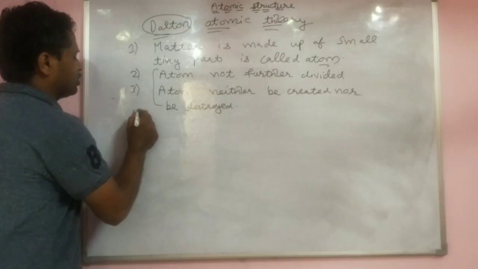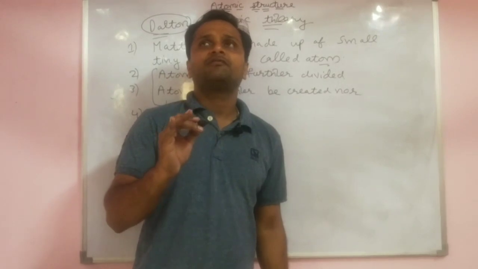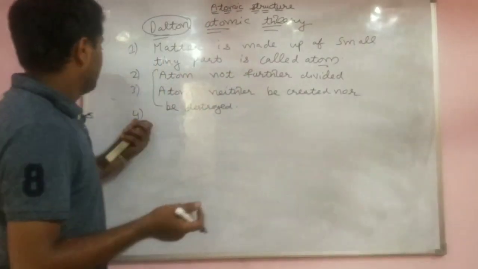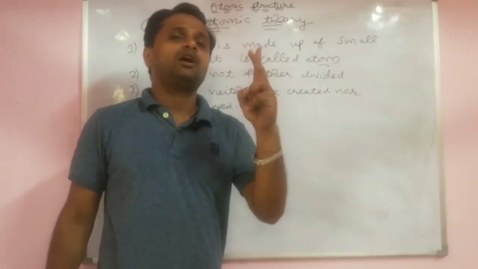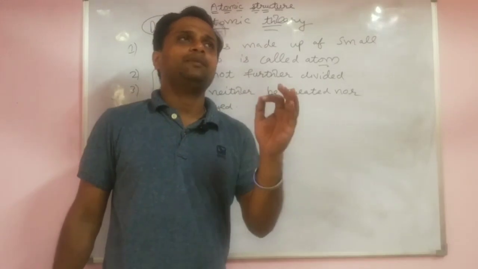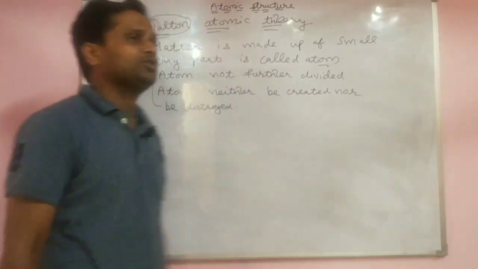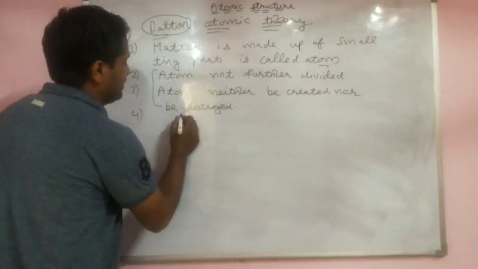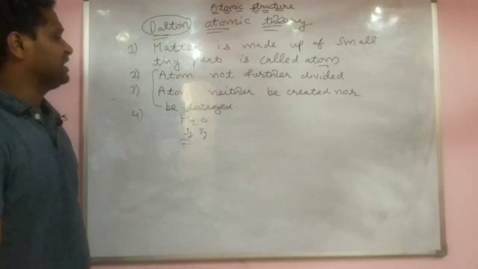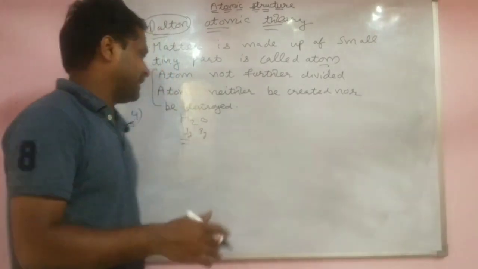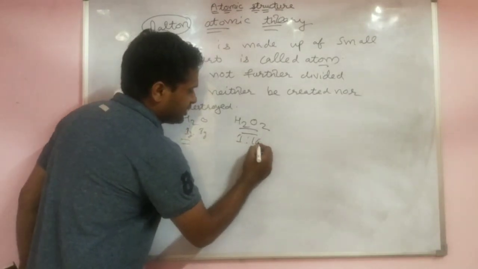Now the fourth point. Mainly there are 7 points, but actually 5 points are very important. In the fourth point, I already told about 2 laws: the law of conservation of mass, and the law of constant proportion. When 2 elements combine, they combine in a fixed proportion by mass. For example, water always combines in the ratio 1:8. One more point in Dalton atomic theory: when 2 elements combine, they may do so in more than one ratio. For example, hydrogen peroxide is 1:16.